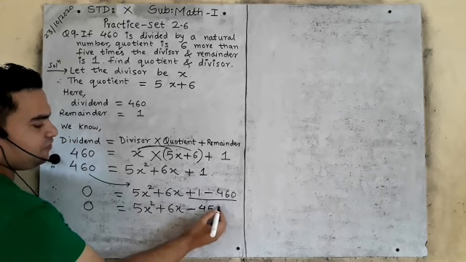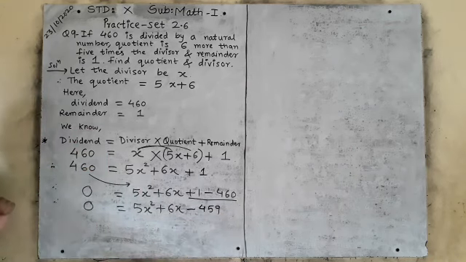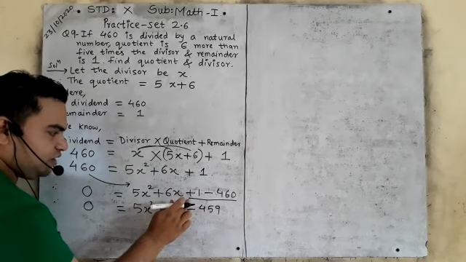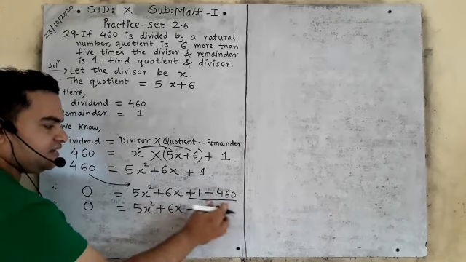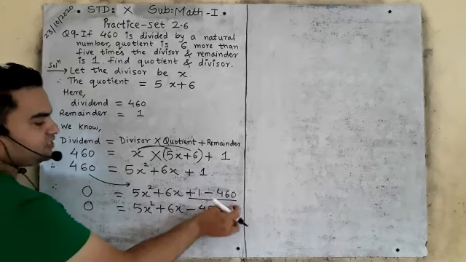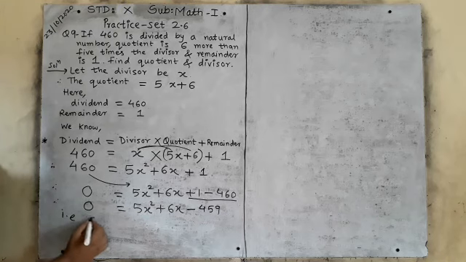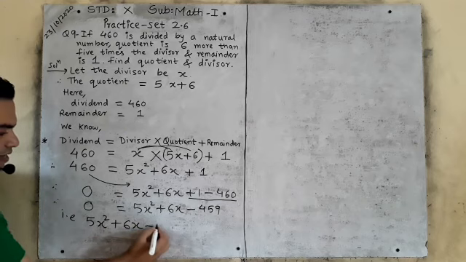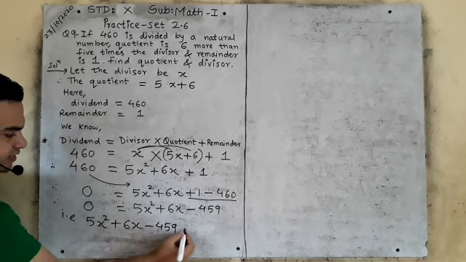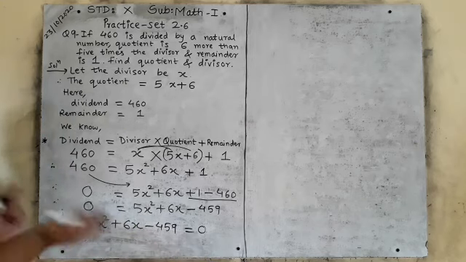Minus 459, because 460 minus 1 will be minus 459. Now we write this correctly: 5x square plus 6x minus 459 is equal to 0.